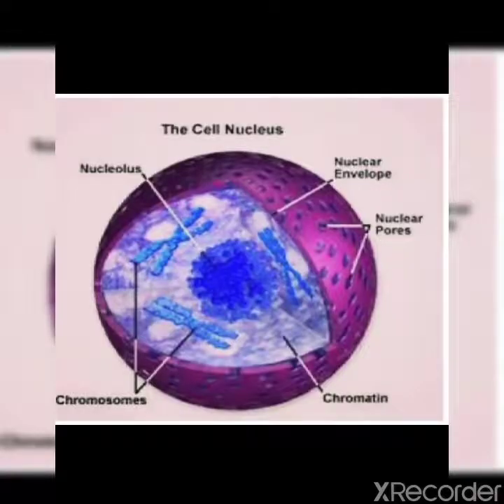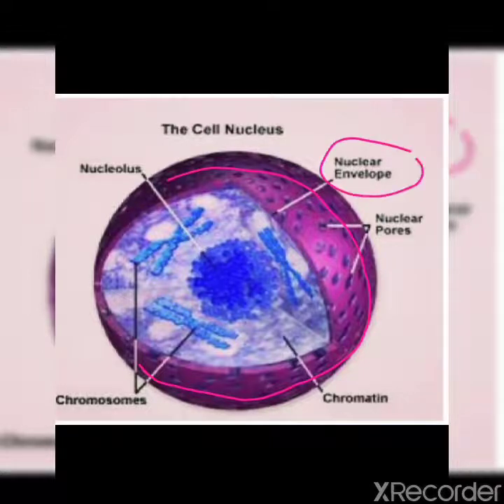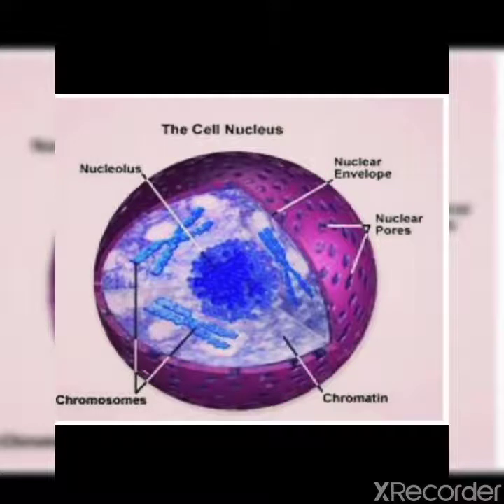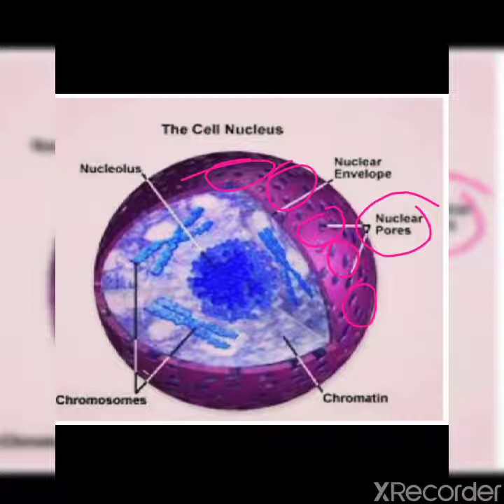Now you can see the structure of nucleus. This is the nuclear envelope. Nucleus is surrounded by a membrane which is known as nuclear envelope or nuclear membrane. You can see so many holes in the nuclear envelope. These holes are known as nuclear pores that allow exchange of substances between the nucleus and the cytoplasm.